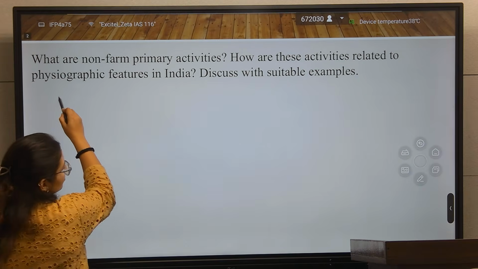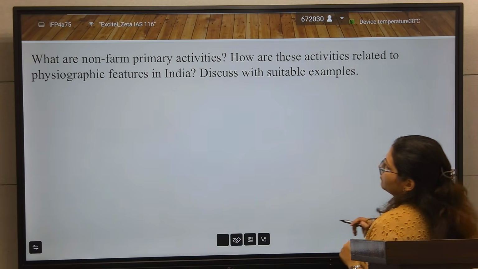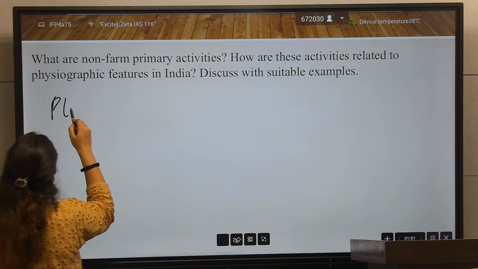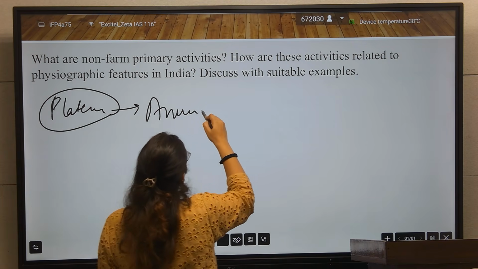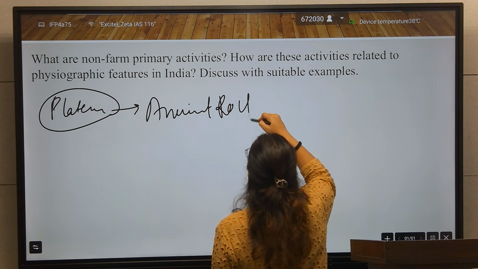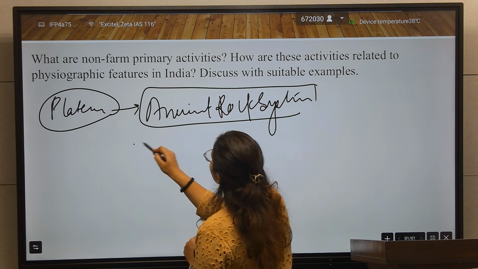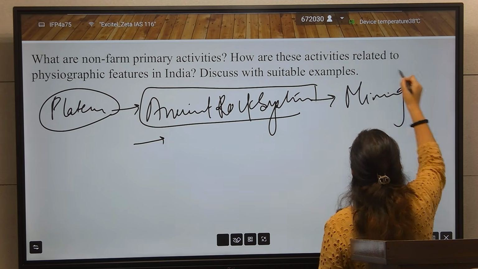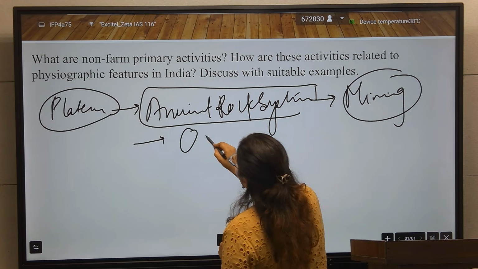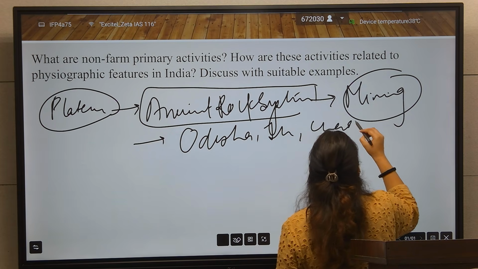So here what is present? Here an ancient rock system is present. So here the major non-farm activity is mining. Give the example of the Odisha, Jharkhand, Chhattisgarh belt.